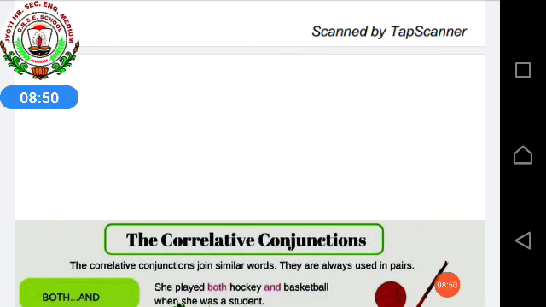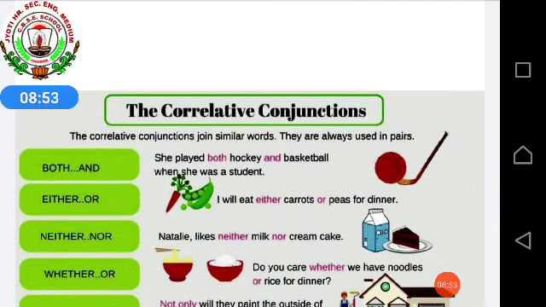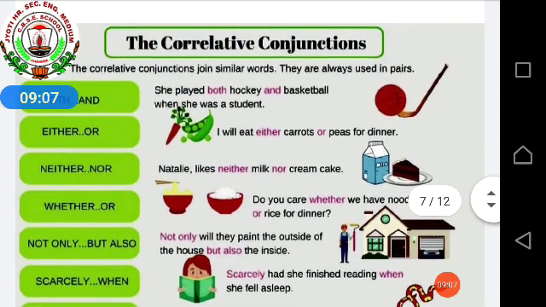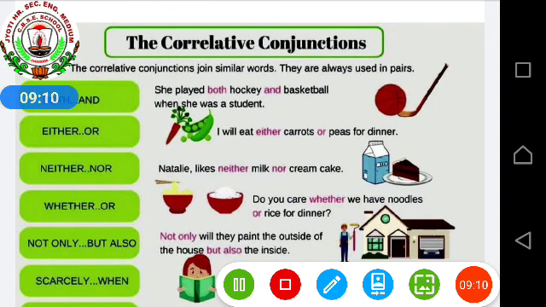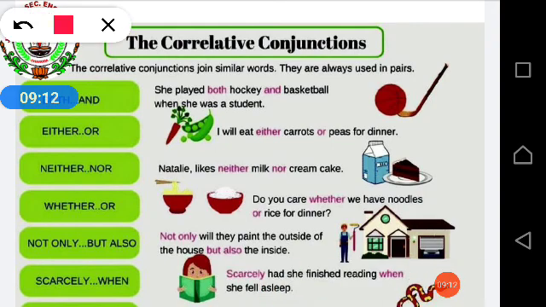Understood? Now we will be seeing correlative conjunctions. The correlative conjunctions join similar words. They are always used in pairs. So what are correlative conjunctions? They are always used in pairs, and the examples are given in your book, also on page number 81: either or, neither nor, whether or, not only but also, scarcely when. And on page 81 you can see whether or, so that, to, not only.